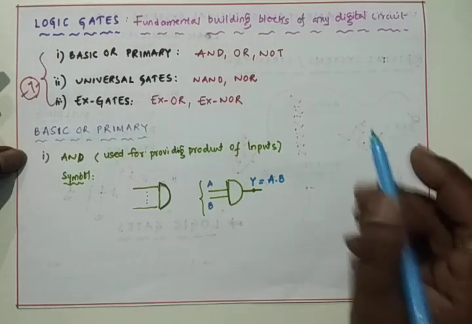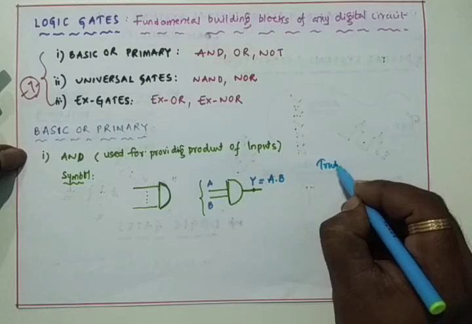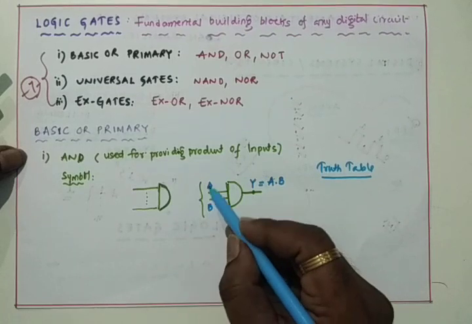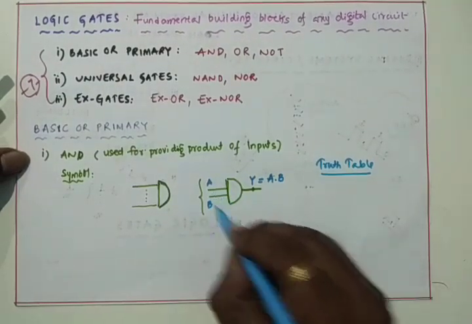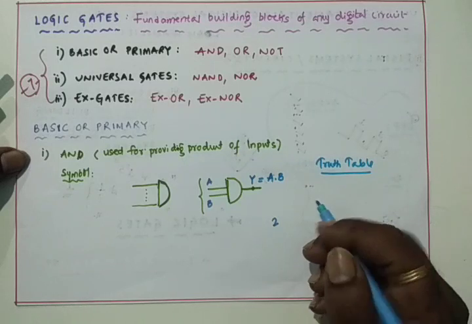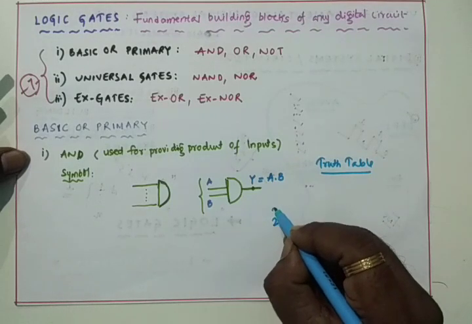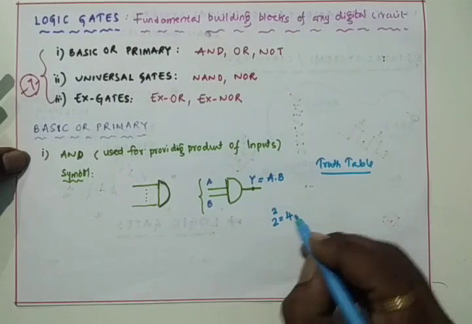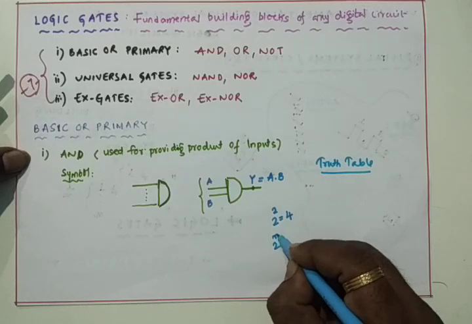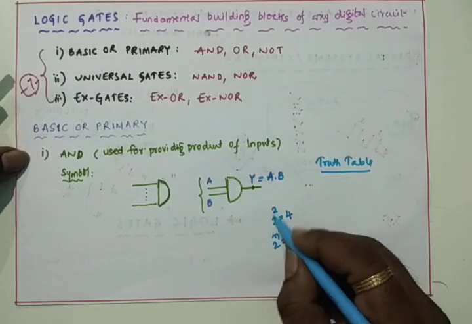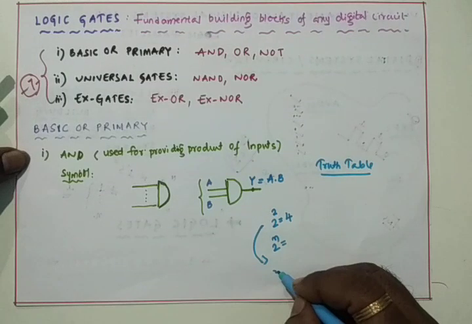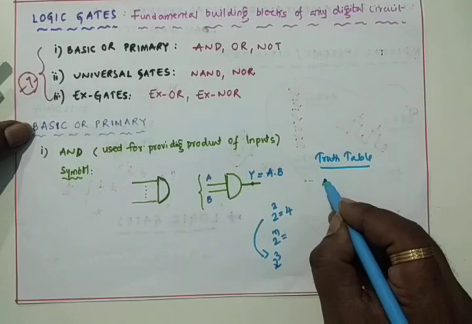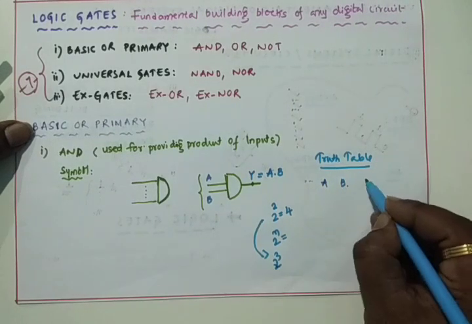Then we can go with the truth table of AND gate. How many inputs are there? Inputs are 2. If the inputs are 2, we will get 2 power 2 combinations of input. 2 power 2 means 4. If the inputs are n, you can get 2 power n combinations of input. If the inputs are 3, you can get 2 power 3 combinations. So I can write A, B, and the output Y.